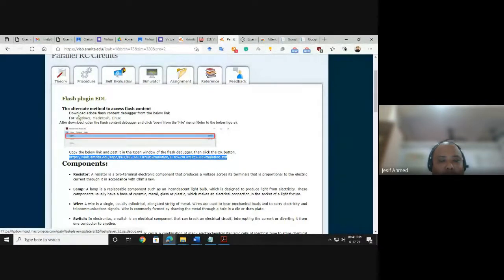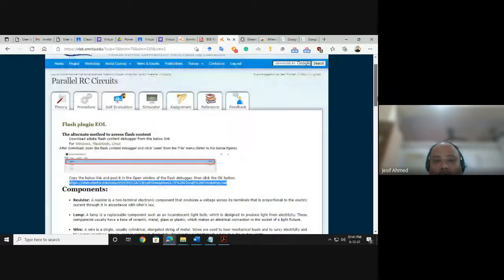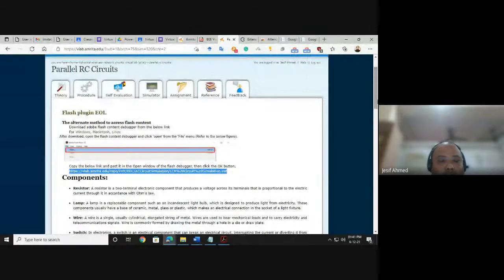So I will download it. These experiments can only be performed on a computer, maybe a laptop or desktop, because this is from IIT Delhi, and this platform is not for mobile devices. You have to have access to a computer. If you do not have access to a computer, at least you can go to an internet cafe and do all the experiments on the same day. It will not take much time. If you know how to do at least one, the rest are easy.